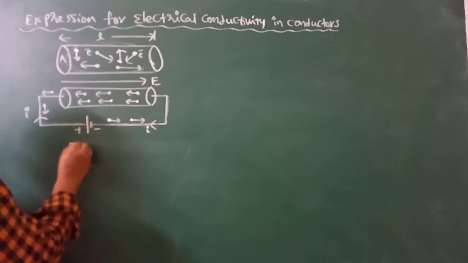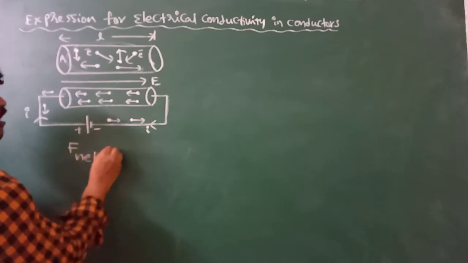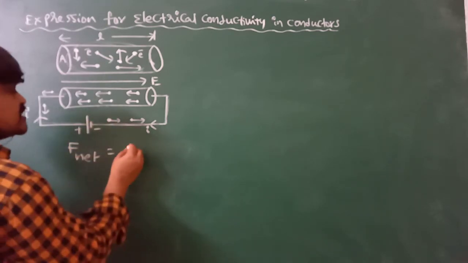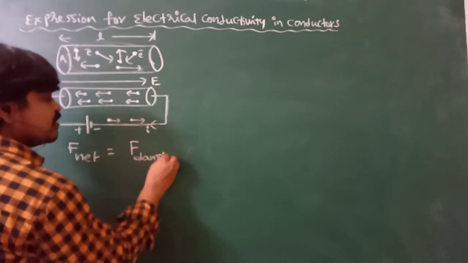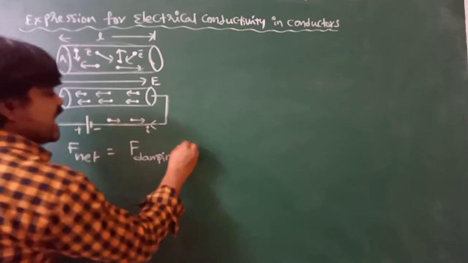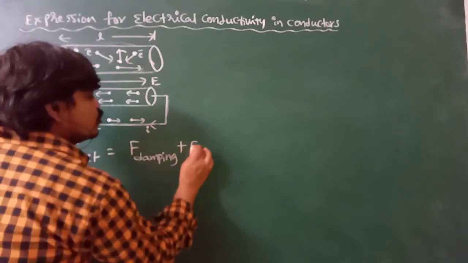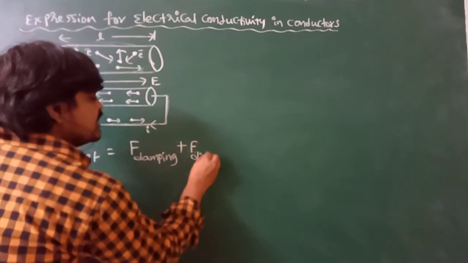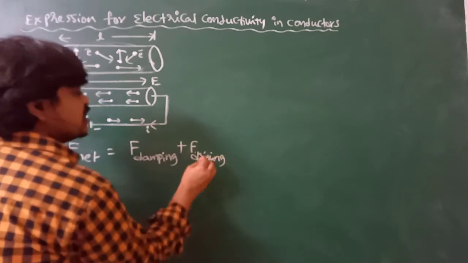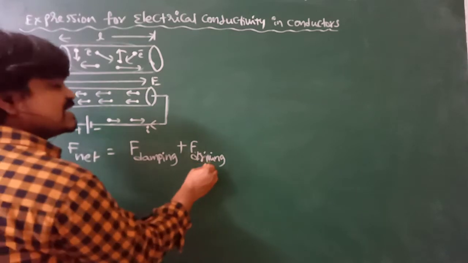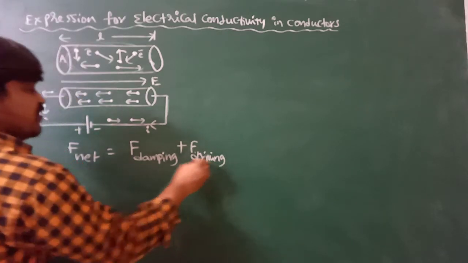So the net force acting on the electron is equal to the sum of the damping force and the driving force. The driving force is exerted due to the applied external electric field.